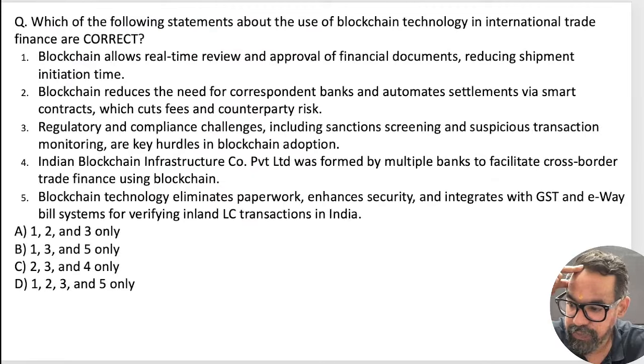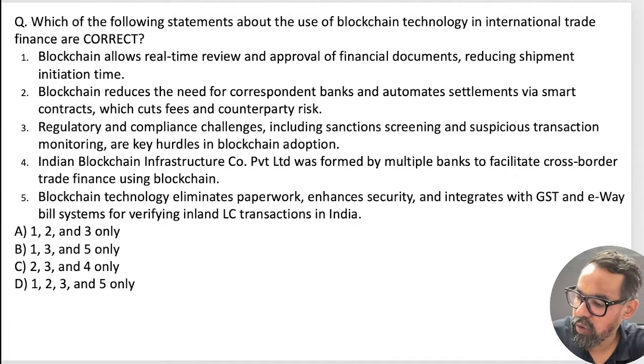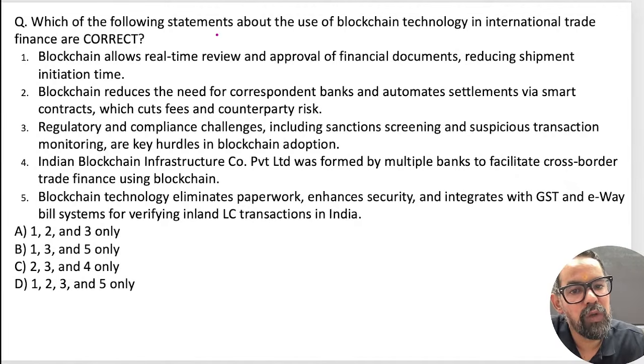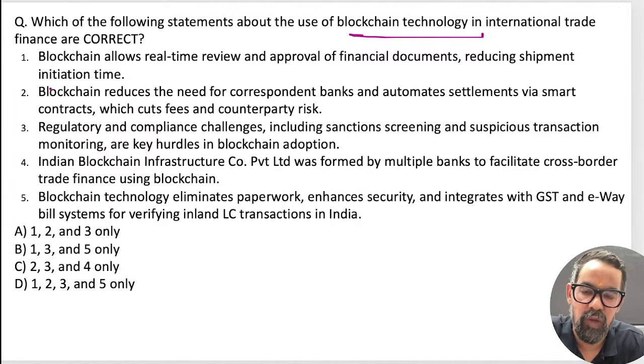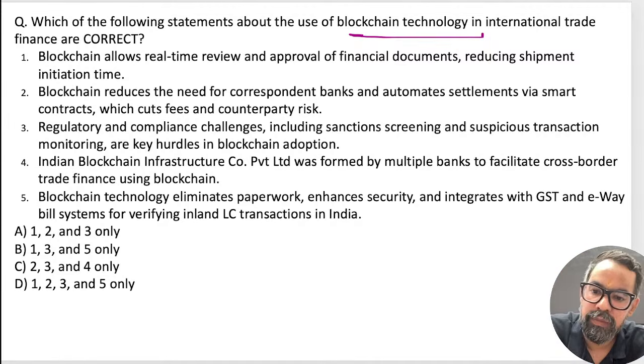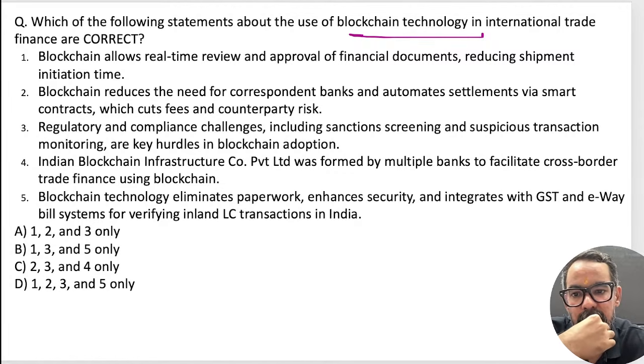Next one, guys. Next one is about blockchain only. Which of the following statements about the use of blockchain technology in international trade are correct? While you revise this, refer to this PDF, the initial concept, and you will get all these particular ones. And this India blockchain is a bit important, huh? There must be some question around that. Dedicated question, I mean.